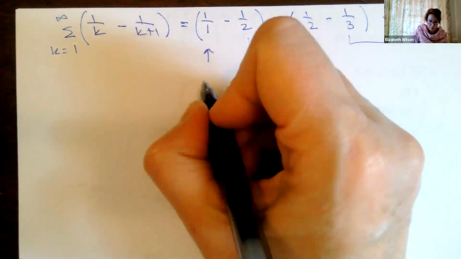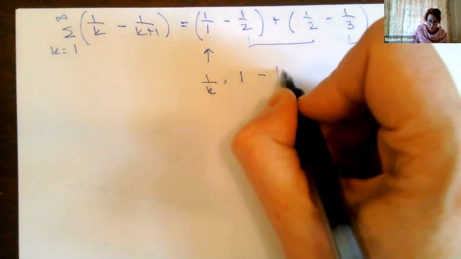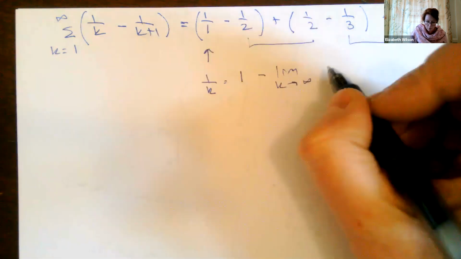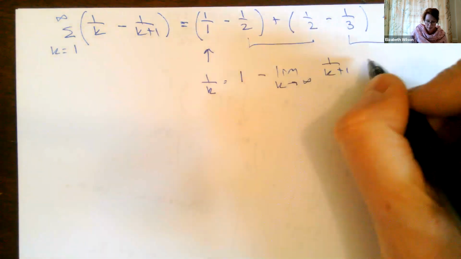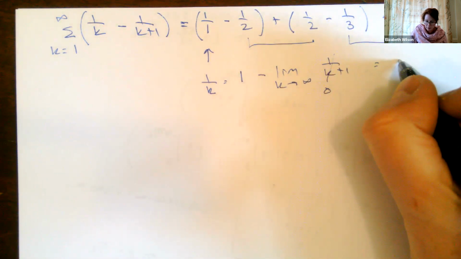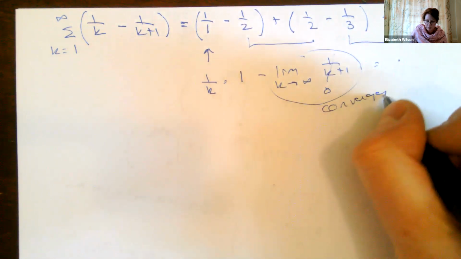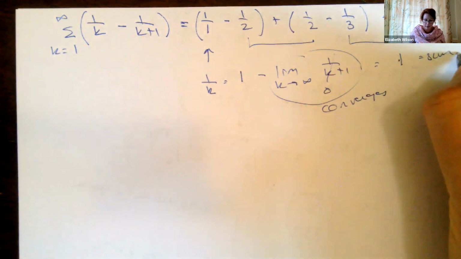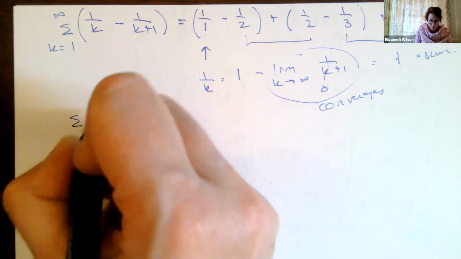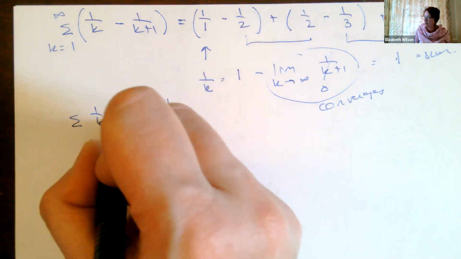So the thing that matters is my first term, which is equal to 1, minus the limit as k goes to infinity of our next term, 1 over k plus 1, right? So this one happens to go to 0. So we're looking at this thing. This part is our criteria for convergence, and this equals 1 as our sum, right? So yeah, if I break this up, 1 over k minus 1 over k plus 1.